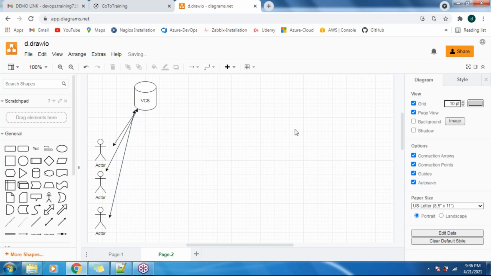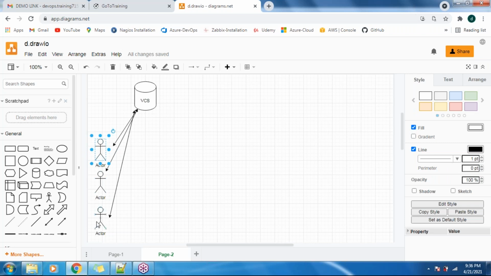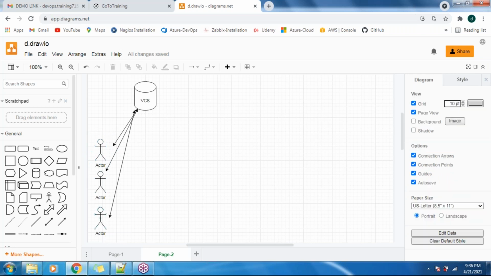Okay, they will push the source code to this VCS here. Now, assume developer A requires the code written by developer C. He will not check with this guy here; he will check with this repository. If the code is available in this repository, he will fetch that code and can start updating it. That is the advantage of using the VCS here.